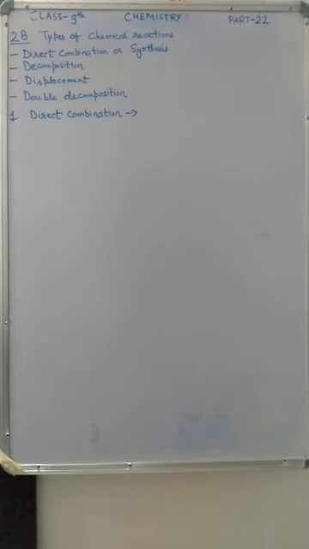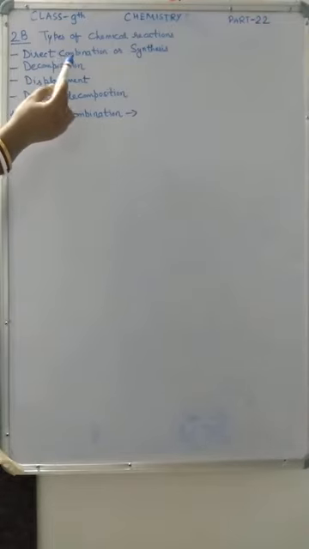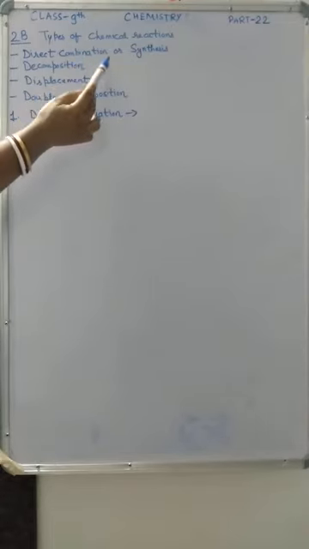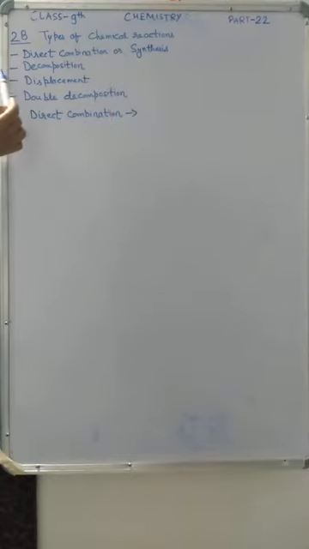Chapter 2. My next topic is types of chemical reactions. There are 4 types of chemical reactions. First one is direct combination, or it is called synthesis reaction. Second one is decomposition reaction. Third one is displacement reaction, and fourth one is double decomposition reaction.